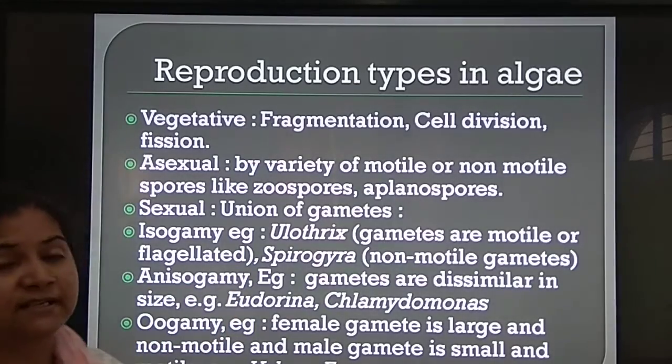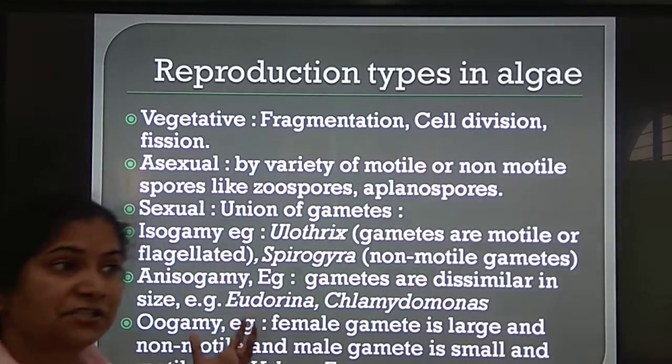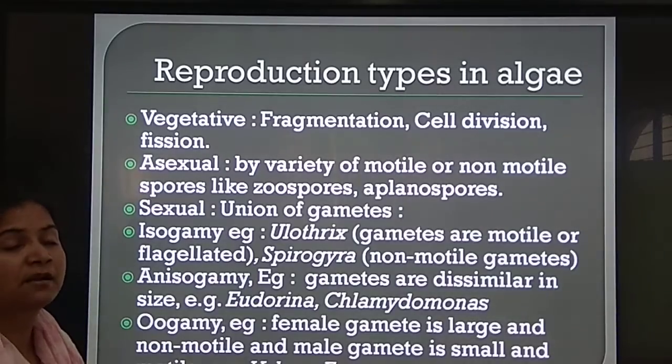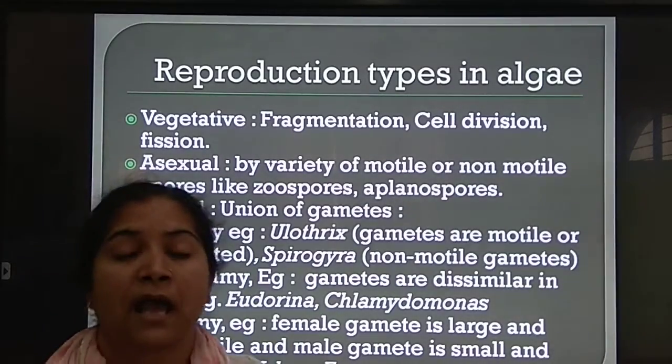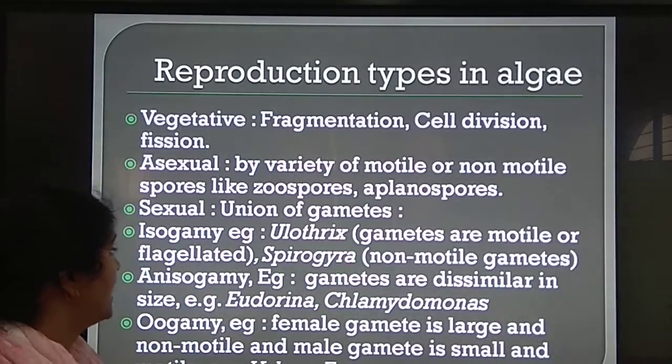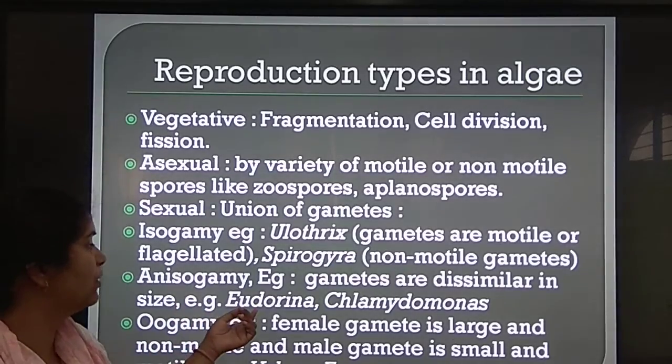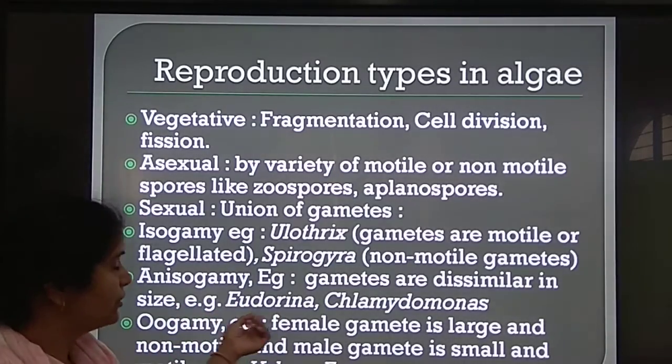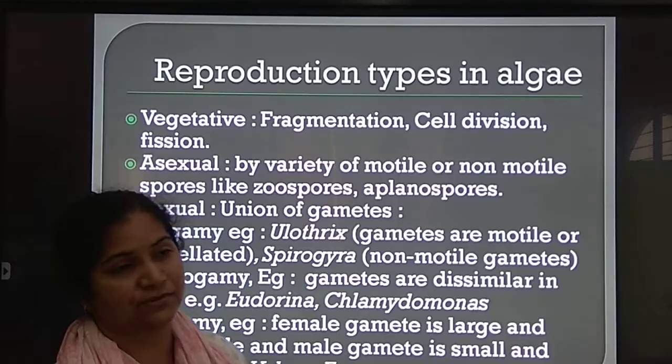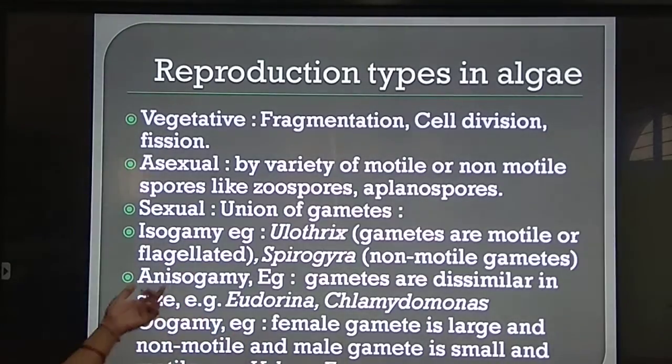Anisogamy means gametes are dissimilar. The shape of the gametes will be dissimilar, meaning a bigger gamete and a smaller gamete. So gametes are dissimilar. Examples: Eudorina and Chlamydomonas. Eudorina and Chlamydomonas are examples of anisogamy.